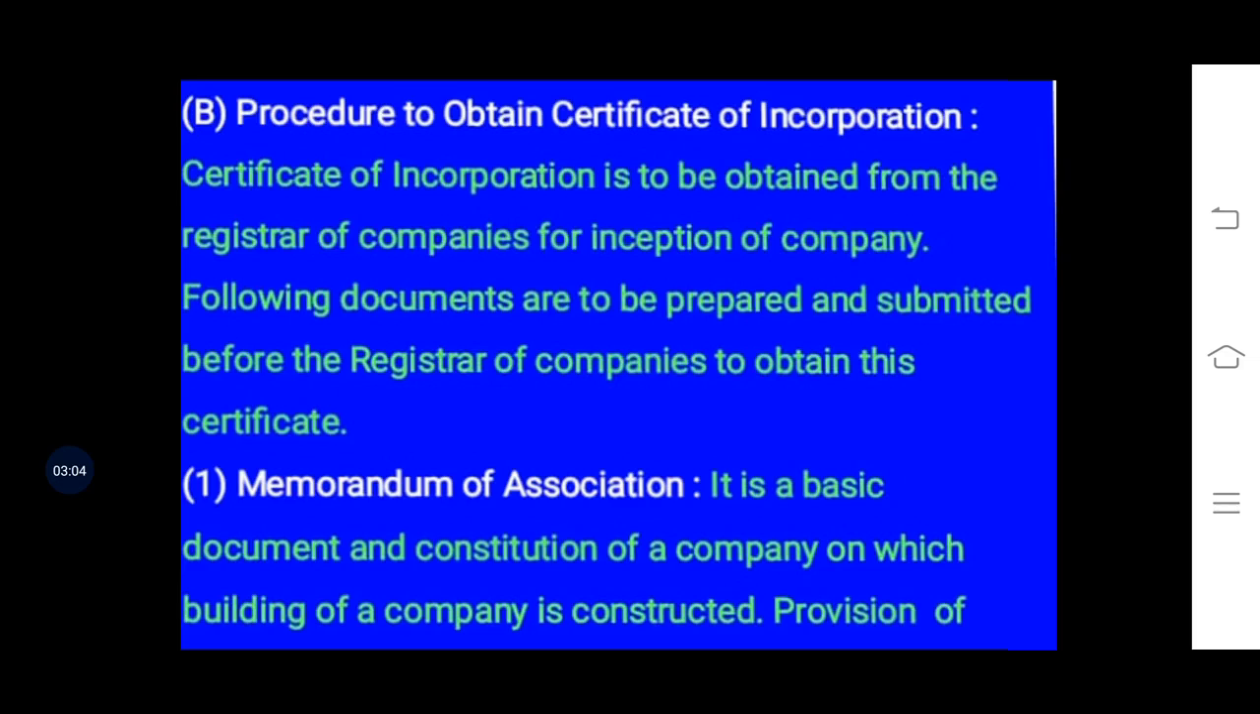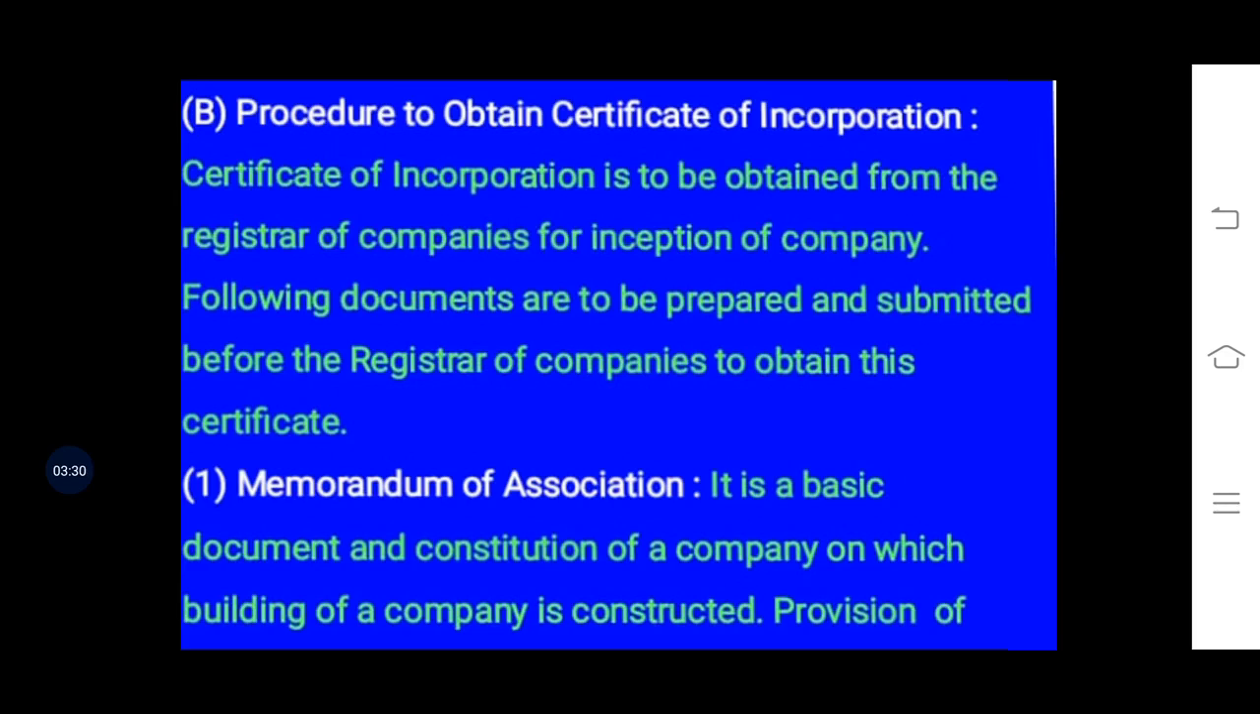Certificate of incorporation is to be obtained from the Registrar of Companies for inception of the company, that is for commencement of the company or for starting the company. The following documents are to be prepared and submitted before the Registrar of Companies to obtain these certificates.